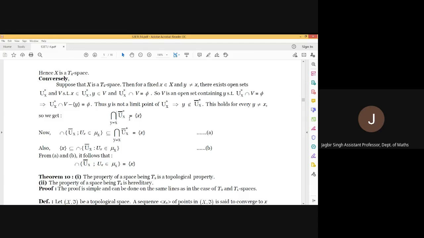Now, up to this time, we considered only those neighborhoods which are selected corresponding to different elements of x, which are different from small x.